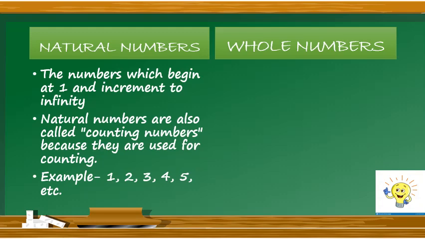The second point, natural numbers are also called counting numbers. Why they are called counting numbers? Because they are used for counting. We are using 1 plus 2 is equal to 3. So 1 is also a counting number, 2 is also a counting number, and the addition of 1 and 2, that is equal to 3, is also a counting number. That's why natural numbers are also called counting numbers.